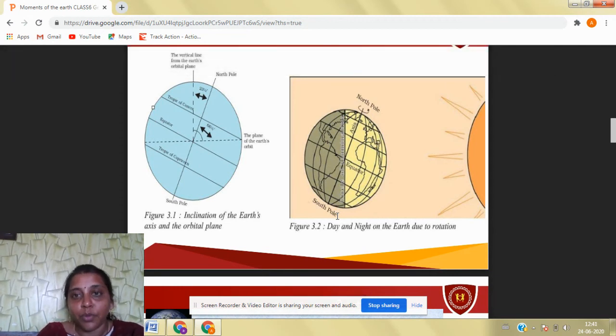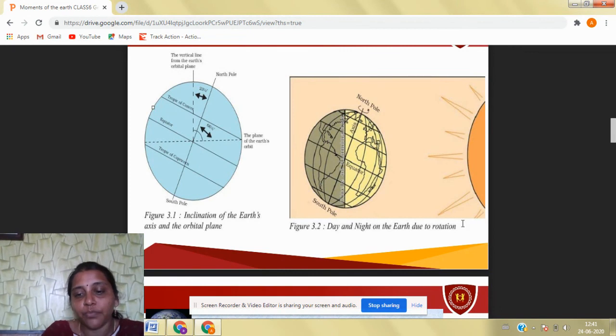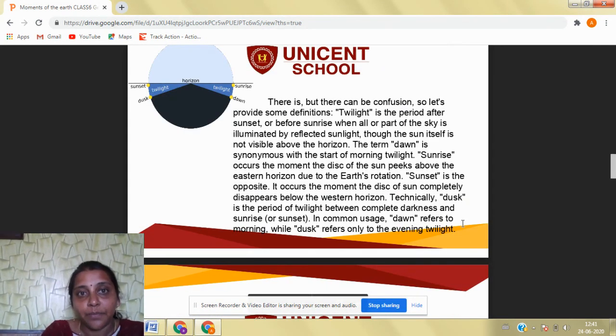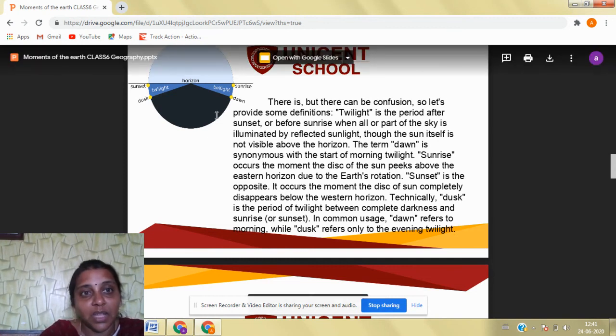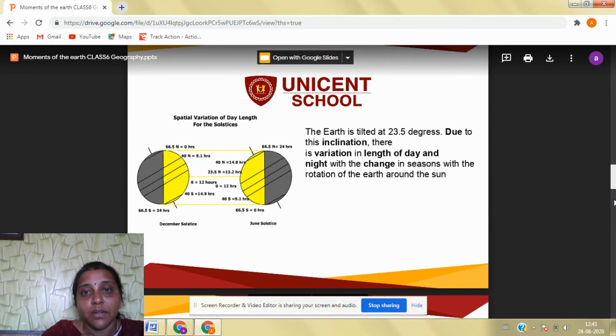Children, when it is towards morning, before sunrise, even though the Sun is not visible, we can see a small shining light, and that is called dawn. And after the sunset, we can also see some small light, and that is called dusk.